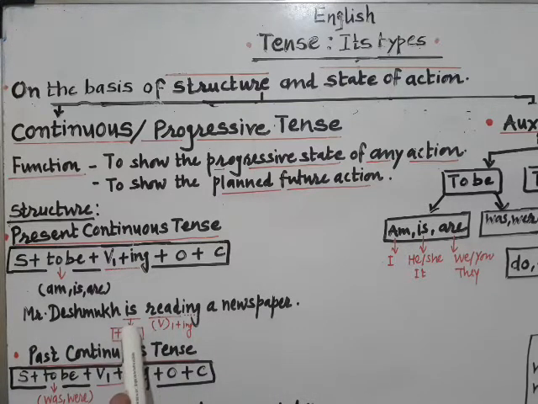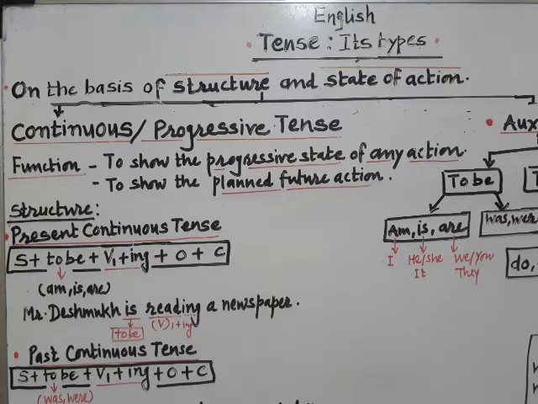The sentence is Mr. Deshmukh is reading a newspaper. It declares that the fellow is in a progressive state. His reading is not yet over. At the same time, you can say that he is doing a certain action at this moment when you discuss him. So please note it: you have to always use continuous tense to show the certain half finished or progressive state of any action.